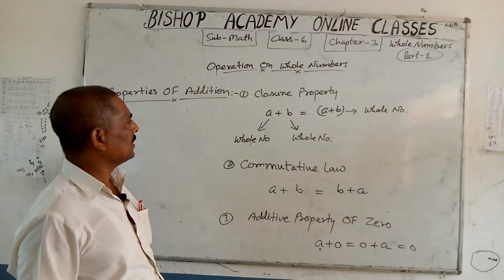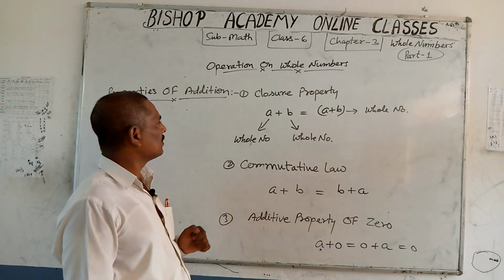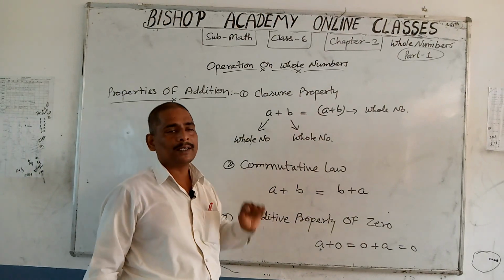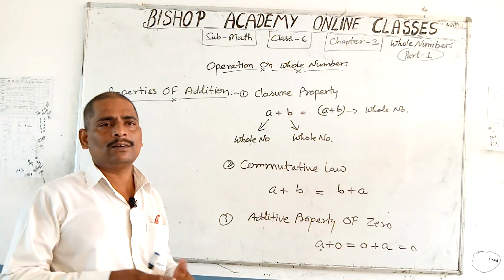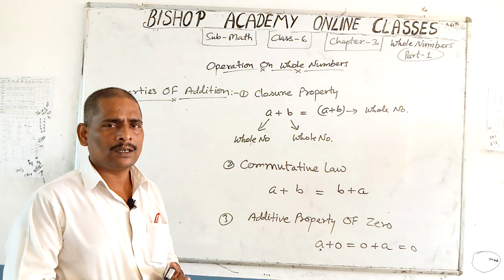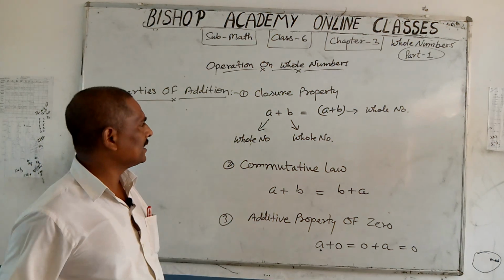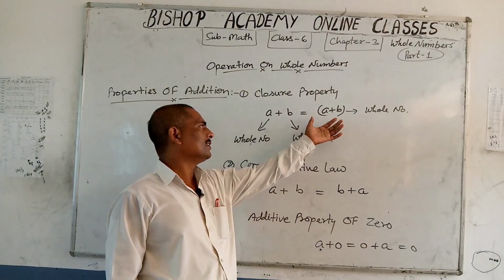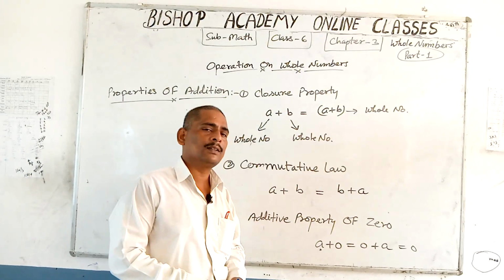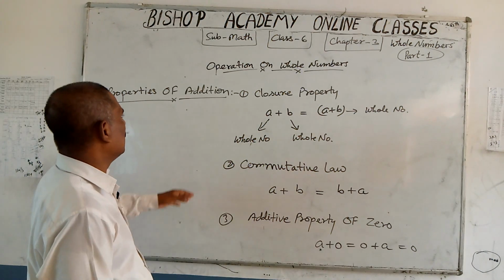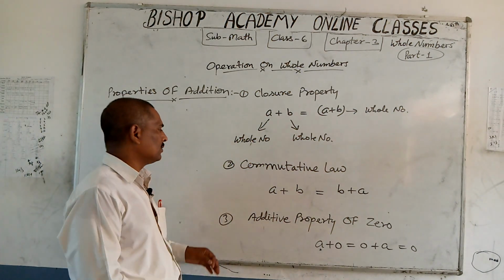So this property of whole numbers on addition is called closure property. Once again, when we add two whole numbers, the result is also a whole number.